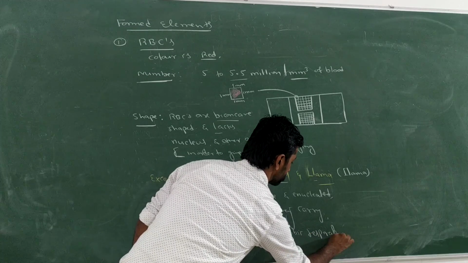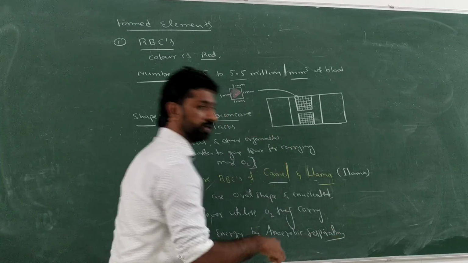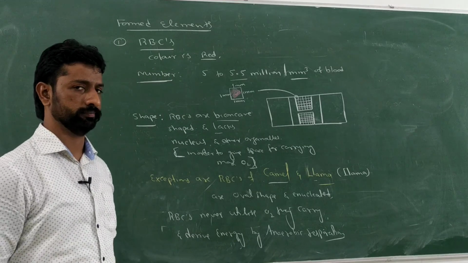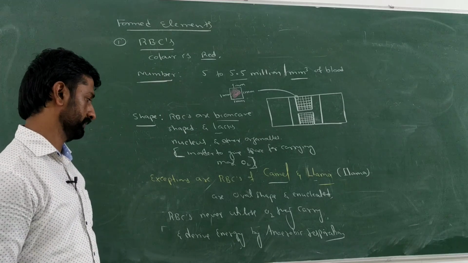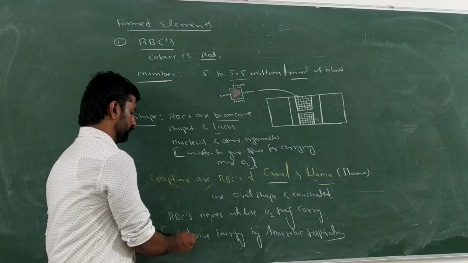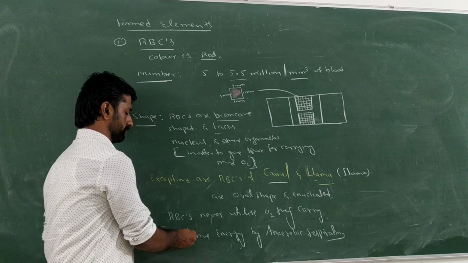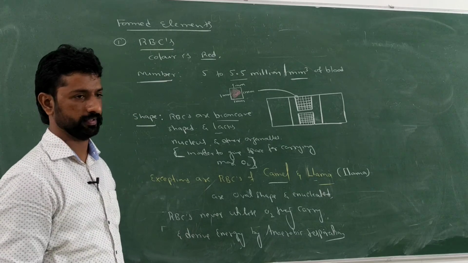For anaerobic respiration, there is no need of oxygen, right? So they will not use oxygen to derive the energy. Here the mitochondria is also absent, so only anaerobic respiration takes place in the RBCs.